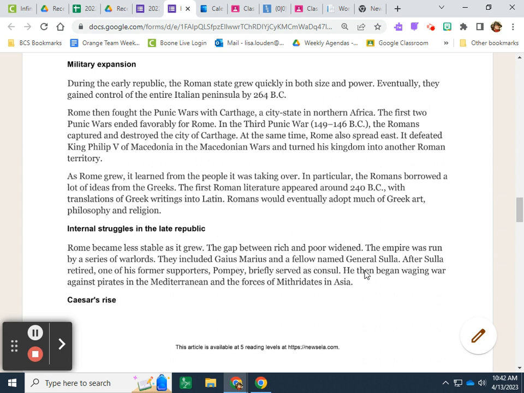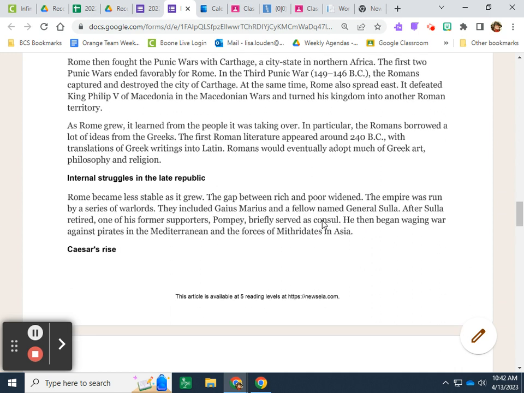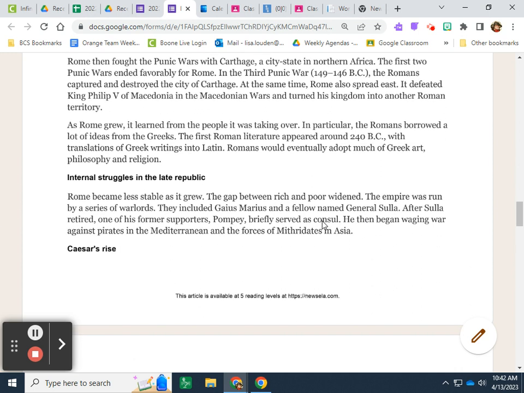At the same time, Rome was also spreading east. It defeated King Philip V of Macedonia in the Macedonian Wars and turned his kingdom into another Roman territory. As Rome grew, it learned from the people it was taking over. In particular, the Romans borrowed a lot of ideas from the Greeks.